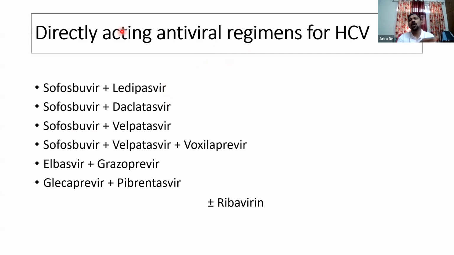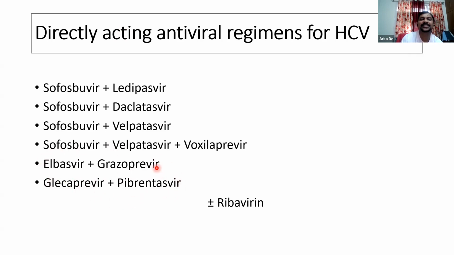So these are all oral regimes, and they have now heralded a paradigm shift in the management of hepatitis C, in the sense that nowadays in 95 to 99% of these patients, we are able to attain cure of the virus. We are able to attain a sustained virologic response with a very short duration of therapy of only around 12 to 24 weeks.